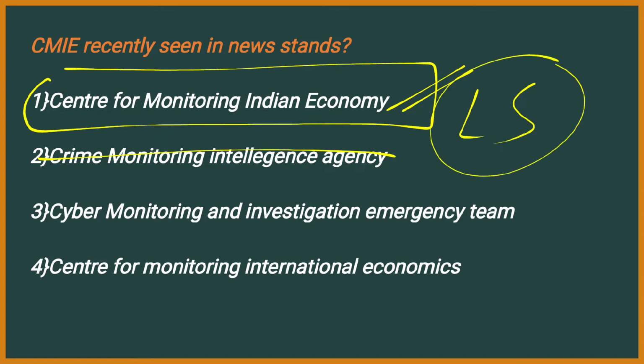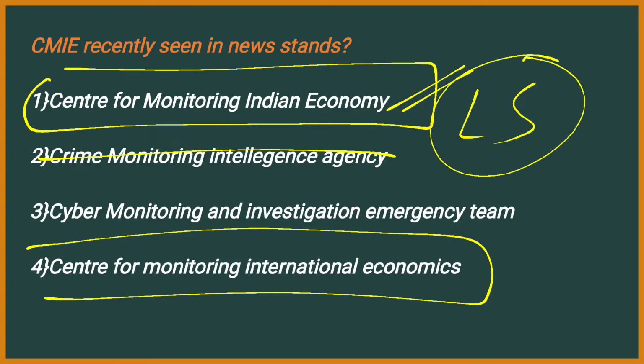There is another option that you can identify the answer, that is called as law of similarity. Like, see, in the first and the fourth option, there are similar options, right? Center for Monitoring Indian Economy and Center for Monitoring International Economics. If you have read thoroughly or you have been following the current affairs for my past many months, then you will get to know that there can't be a monitoring for only economy at the international level, because each and every economic aspect changes from state to state, from country to country. Therefore, you can eliminate this option, and according to law of similarity, you can go for option number 1, that is Center for Monitoring Indian Economy.